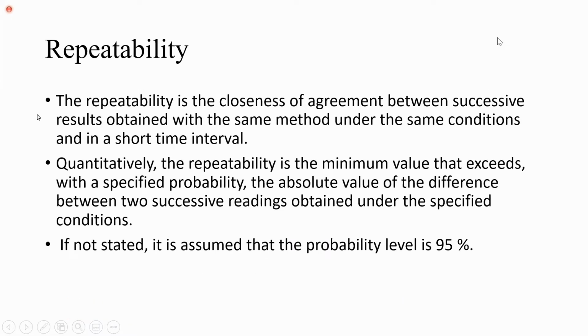Repeatability. The repeatability is the closeness of agreement between successive results obtained with the same method under the same conditions and in a short time interval. Quantitatively, the repeatability is the minimum value that exceeds, with a specified probability, the absolute value of the difference between two successive readings obtained under the specified conditions. If not stated, it is assumed that the probability level is 95%.